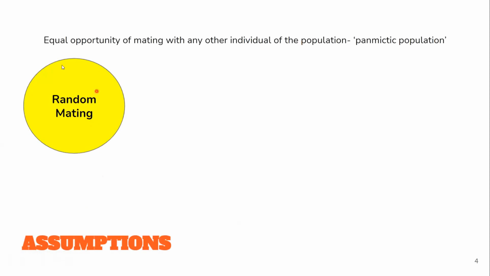There are five different assumptions, and this is a very important topic. You will be quizzed on this many a time. The first one is random mating. According to the law, the population should be randomly mating. That means that every individual in that population has an equal opportunity of mating with another individual of that population. Such a population would be called a panmictic population. Where individuals select their mates, such kind of mating is called assortative mating. So assortative mating is a no-no. If you have assortative mating, that means there is a selection and the law won't hold true.